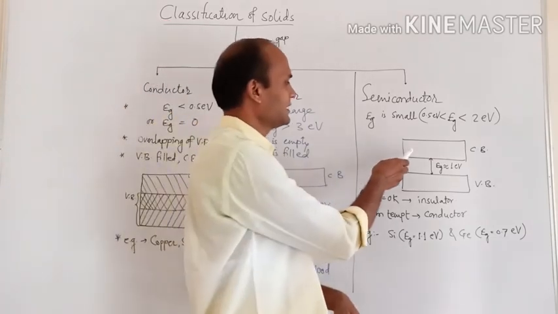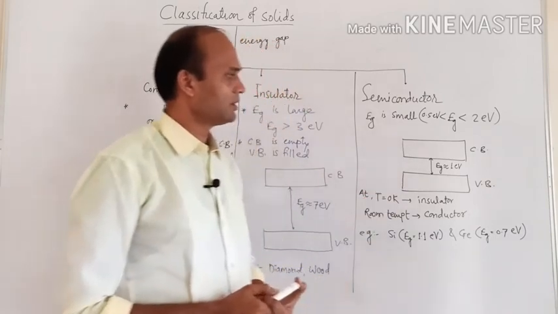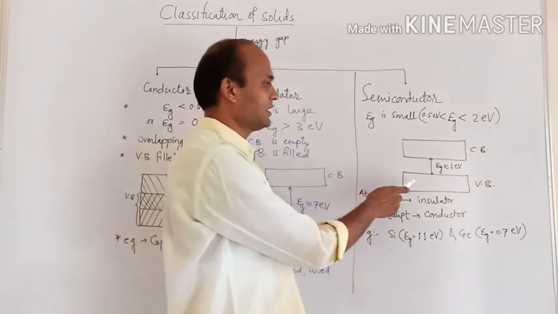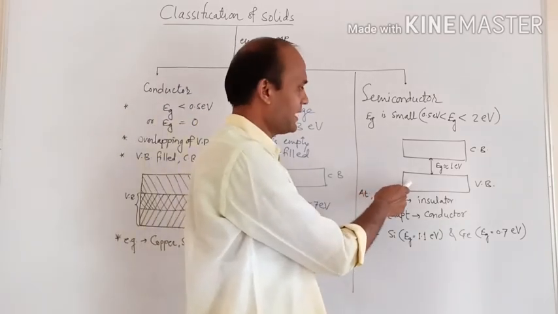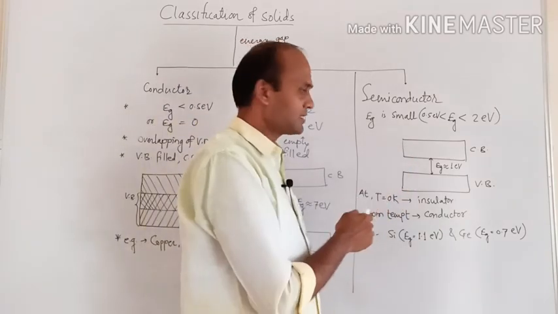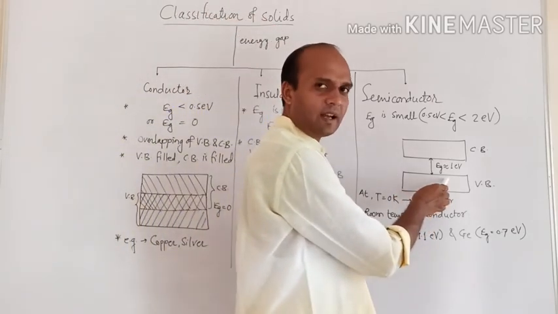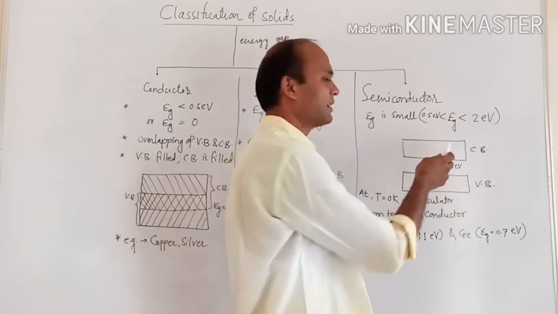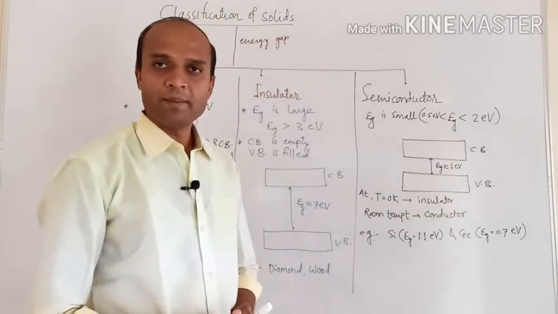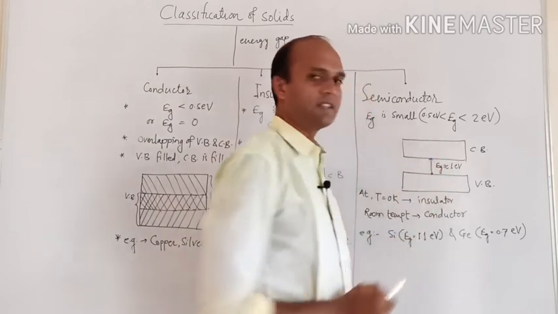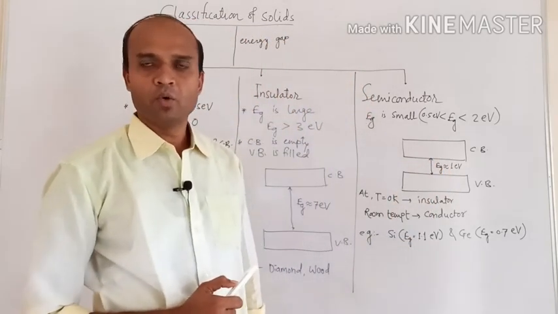The band diagram for semiconductors is as shown in the figure. The lower band is again the valence band, the upper band is the conduction band, and they are separated. In this case the valence band is filled either completely or partially, while the conduction band is completely empty, and the energy gap is very small. Here I have shown it is approximately 1 electron volt.